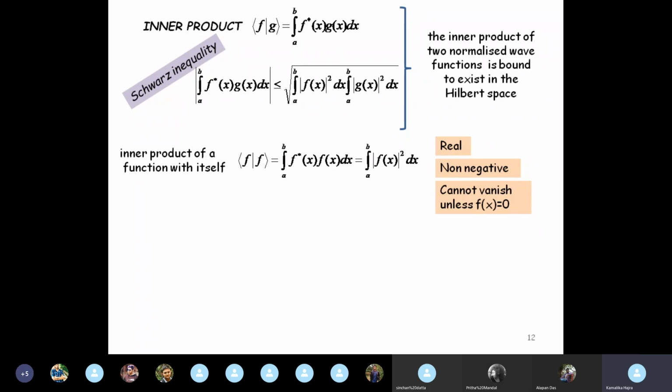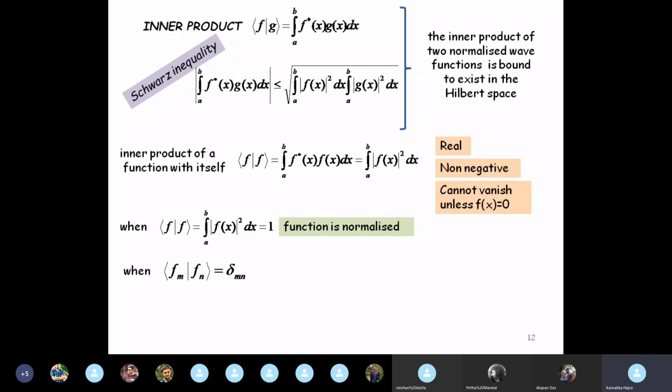So the concept of inner product becomes very, very important, because it is giving you an expression which is real, non-negative, and which cannot vanish unless the function itself vanishes. And when the function vanishes, then obviously there is no particle or system at all to describe. So this becomes a trivial case. Now when the inner product is equal to 1, we say that the function is normalized. When the inner product is equal to the Kronecker delta, we say the function is orthonormal.